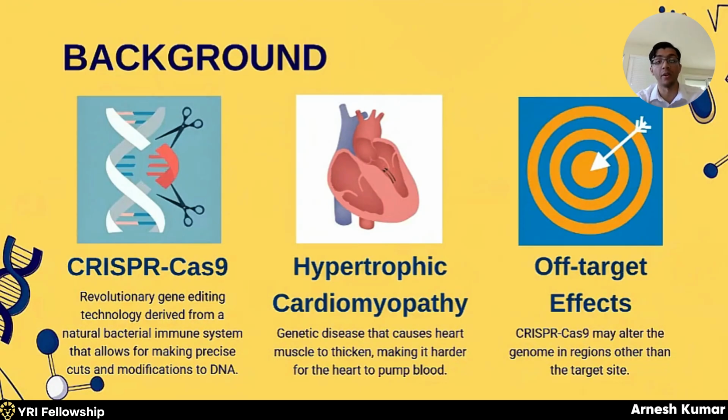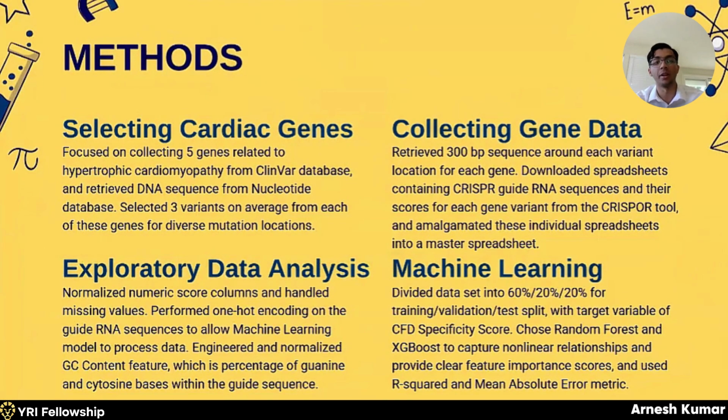However, there is a major catch of off-target effects. Sometimes these molecular scissors can cut the wrong location in the genome, and this safety risk is a clinical bottleneck that prevents therapies from reaching patients effectively. So in order to solve this problem, we started by building our high-quality data set of 5 genes related to hypertrophic cardiomyopathy, which we collected from the ClinVar database. We then selected three variants on average for each of these genes for diverse mutation locations. Following this, we used the CRISPR tool to enter a 300 base pair sequence around each mutation location for each of our genes. Using CRISPR, we were able to retrieve individual spreadsheets detailing the guides and scores for each of the gene variants, which we eventually combined into a final data set.